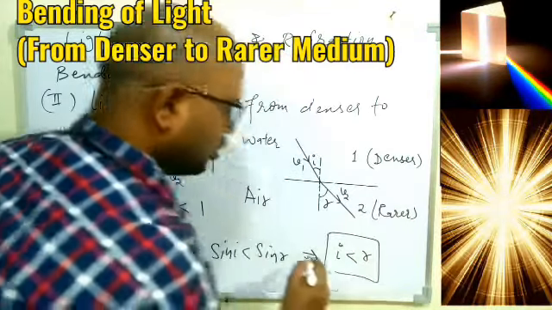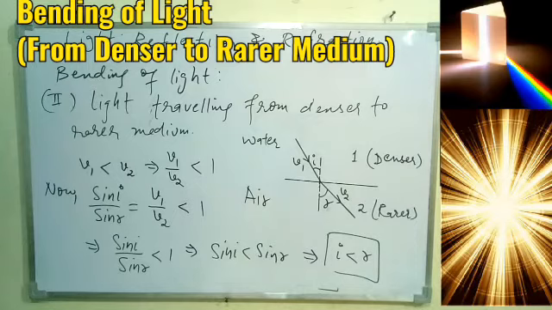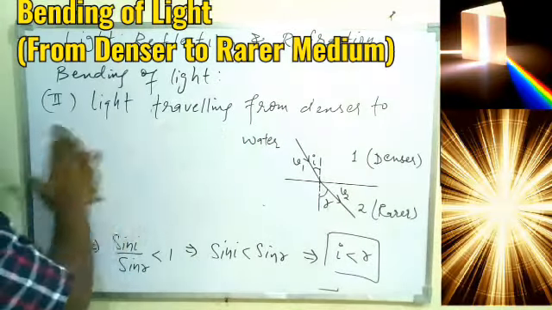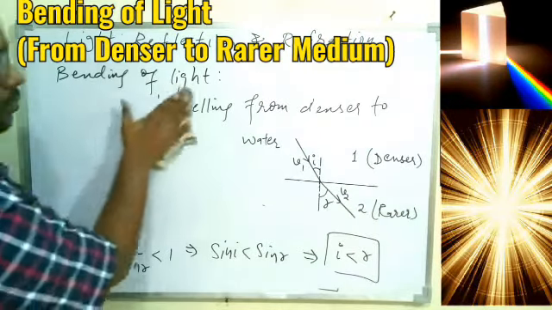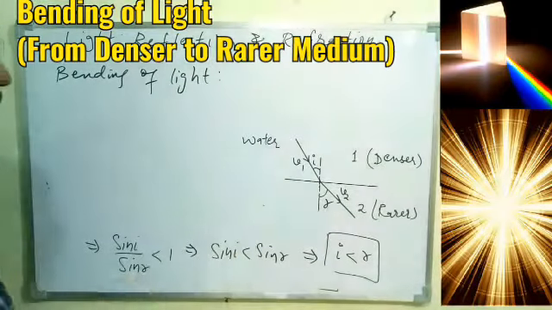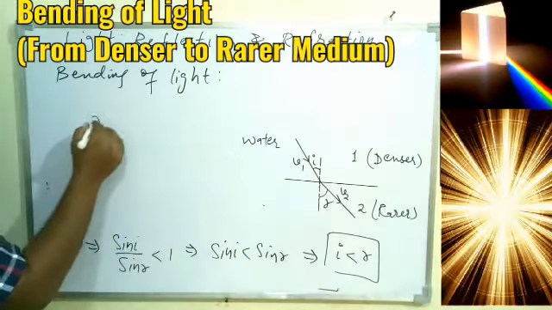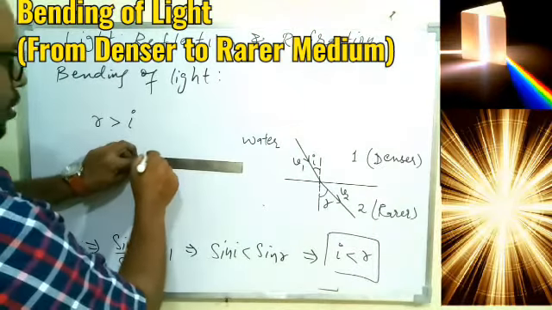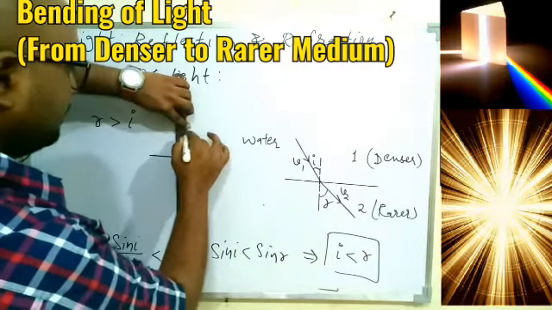That is, now angle of refraction will be greater than angle of incidence if the light is traveling from denser to rarer medium. That's why I have drawn the diagram before derivation. But let's understand. I hope the derivation is very simple and understood also. And now we don't need this. We understood light is traveling from denser to rarer medium. So here it is coming, I is less than R or R is greater than I. And to understand this, let's draw a proper diagram so that it will be more clear.